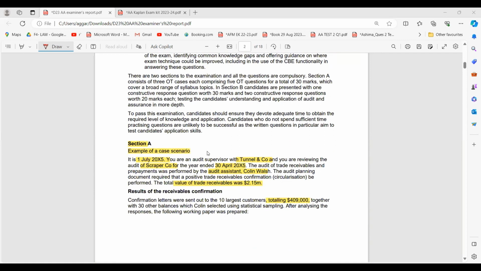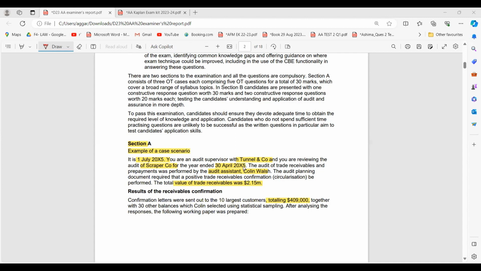So this is an example of a case scenario which contains your 5 questions. It is 1st July 2005. You are an audit supervisor of Tea company. You're reviewing the audit of Scraper company for the year ended 30th April 2005. As I have highlighted over here, you can do the similar thing so that you understand first that today is this date and our year end date is this. So you know that the dates are important in audit.